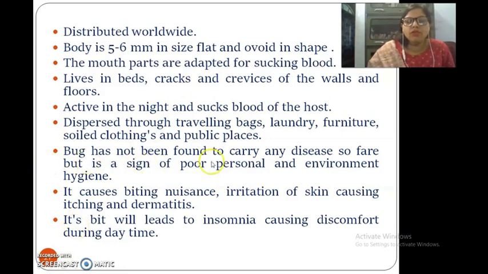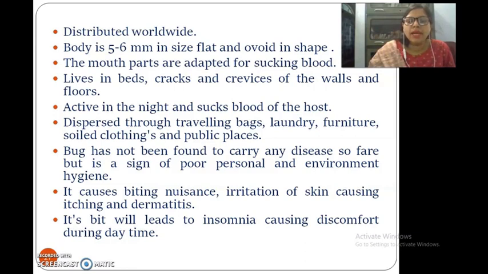Bugs have not been found to carry any disease so far, but are a sign of poor personal and environmental hygiene. It causes biting nuisance, irritation of skin causing itching and dermatitis. They don't transmit any disease, so far we don't know of any, but they are very biting.